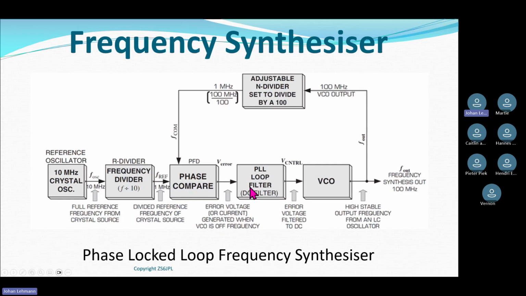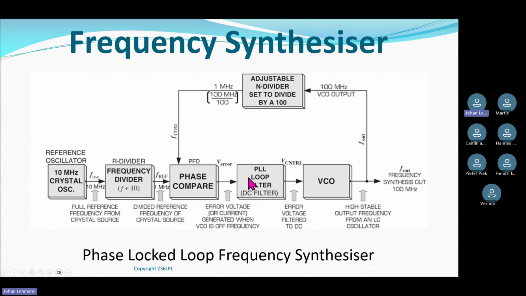So what the loop filter does, it changes this high frequency error signal to pretty much a good DC voltage. This DC voltage then goes to what we call a voltage controlled oscillator, and the voltage controlled oscillator will then generate 100 megahertz for me.